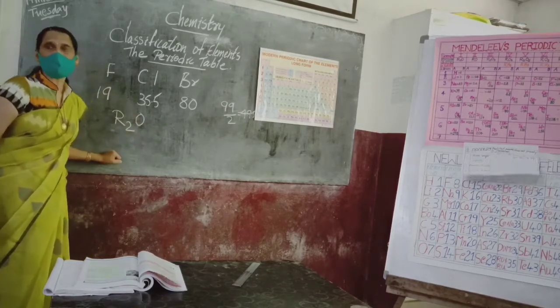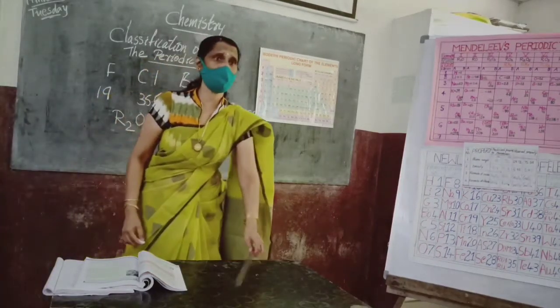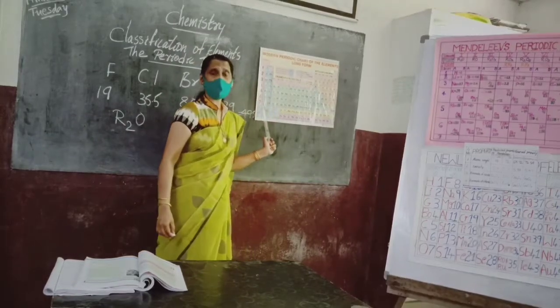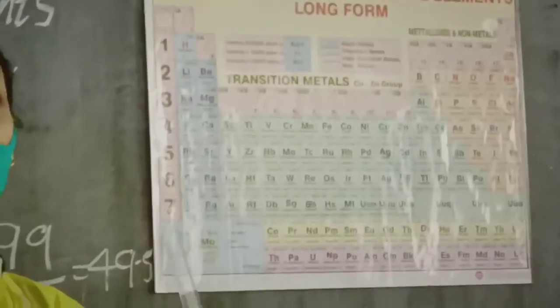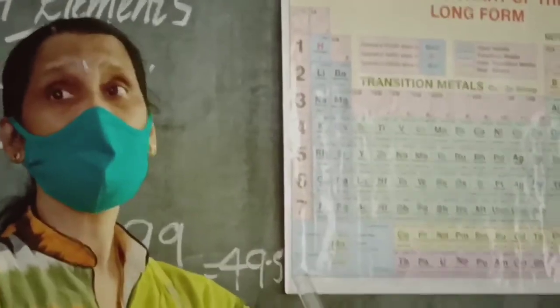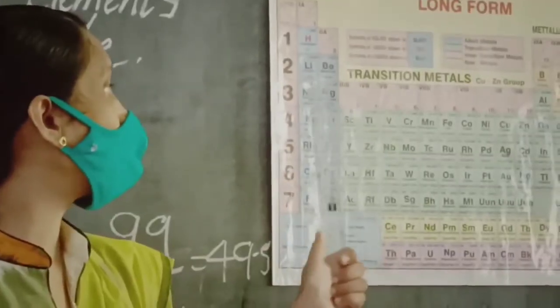Now we are quite sure that all the alkali metals, please look at the modern periodic table. See here: hydrogen, lithium, sodium, potassium, rubidium, cesium and francium. They all combine with oxygen to form compounds like Li2O, Na2O, K2O and so on.